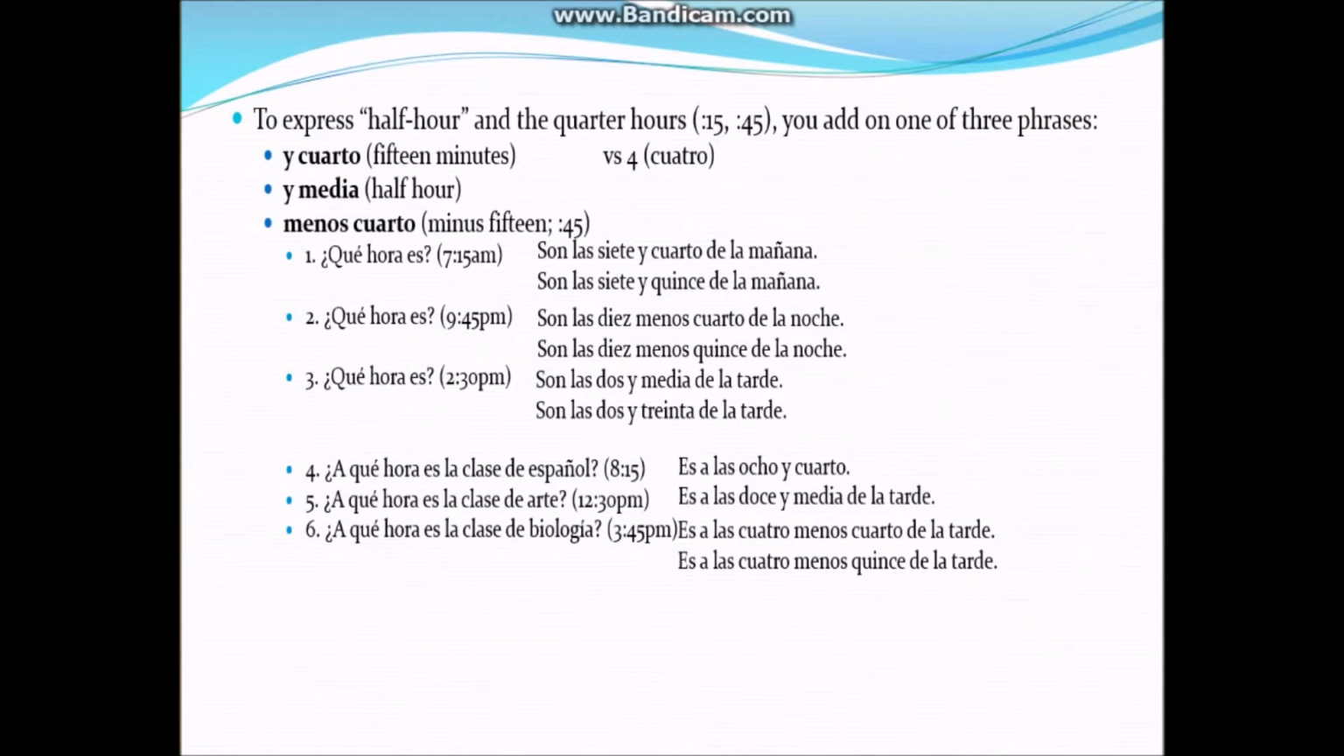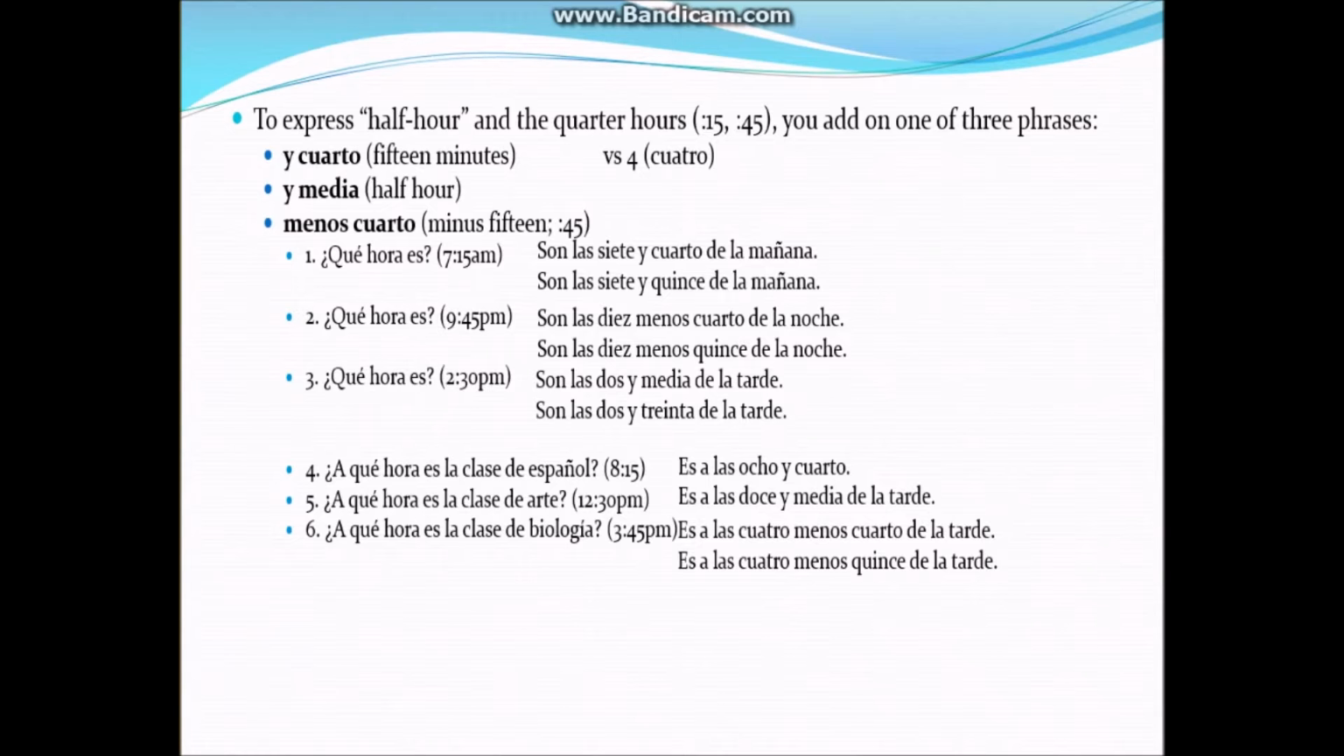¿Qué hora es is the question. Reply back in this case because it's 9:45 with son las. Either we can say son las 10 menos cuarto de la noche. The menos cuarto lets us know it's after the 30. So we went up to the next whole hour, 10, and we counted back how many minutes are left, 15. So it's 9:45.